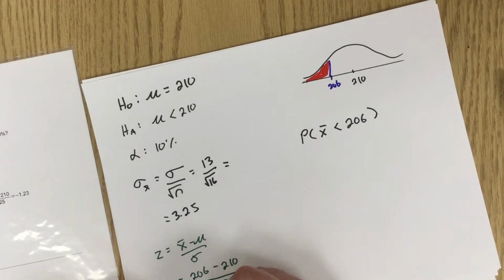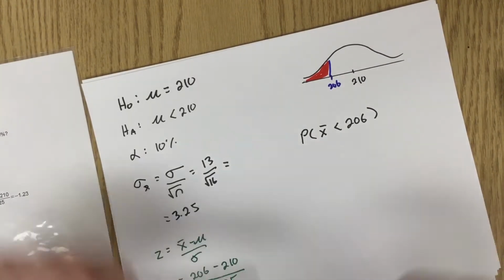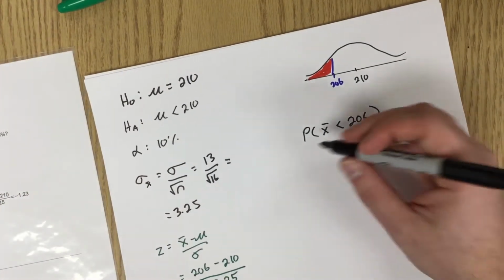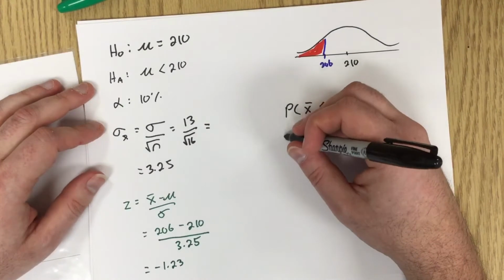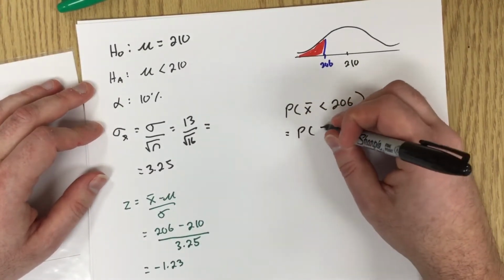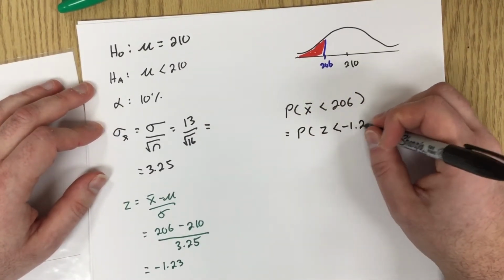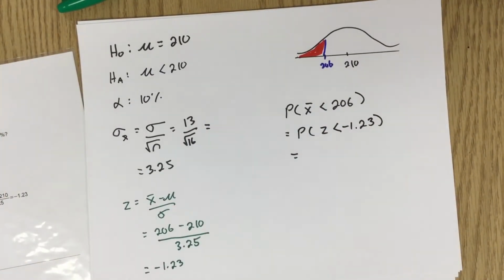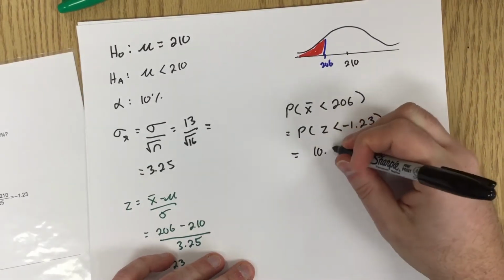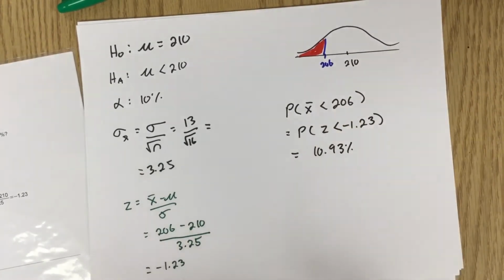Which is equal to minus 1.23. So then going back to there, the probability is going to be equal to the probability that z is less than negative 1.23, which is going to be 10.93%.